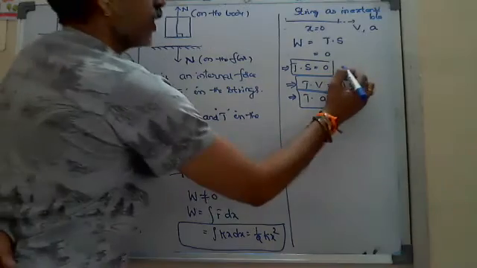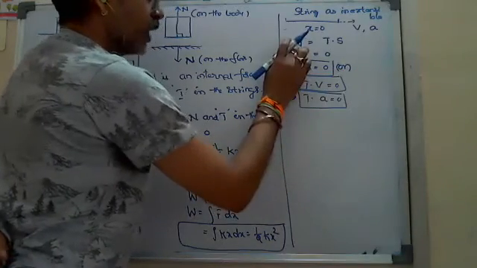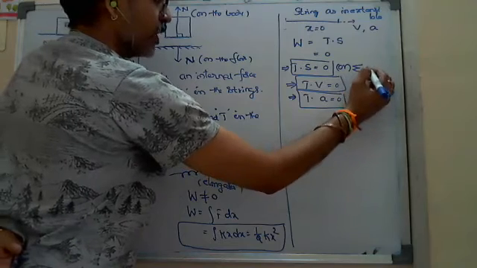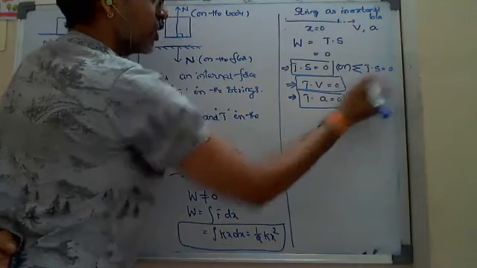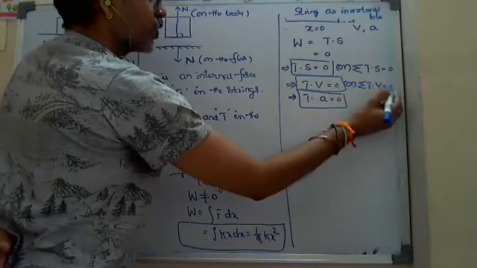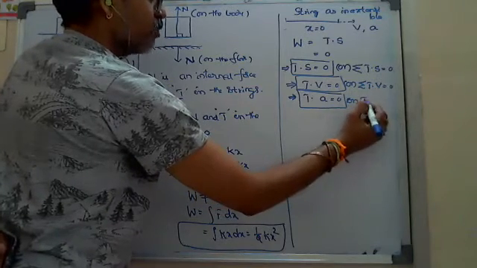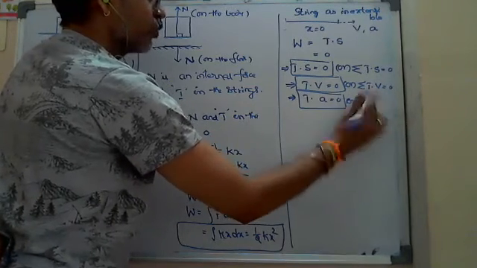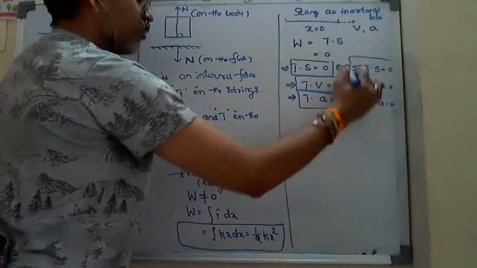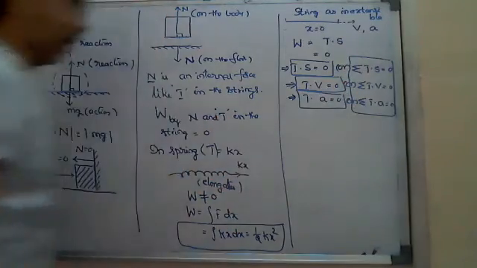Then we write the total work done, which is the algebraic sum of works done: sigma T dot S equals 0, sigma T dot V equals 0, and sigma T dot A equals 0. These are the basics for us before starting our concept.